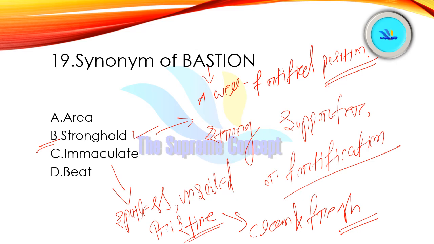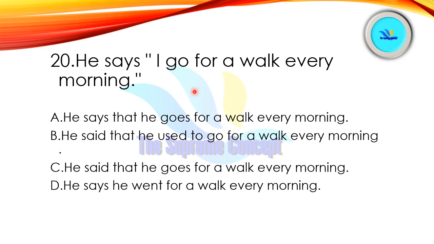So let us move. He says, I go for a walk every morning. So this question is based on direct and indirect speech. So mark your answer out of these four options. Yes, you are right. Option number A is correct here. He says that he goes for a walk every morning. See, here the reporting verb says is in the present.